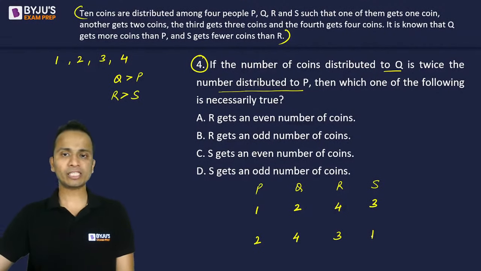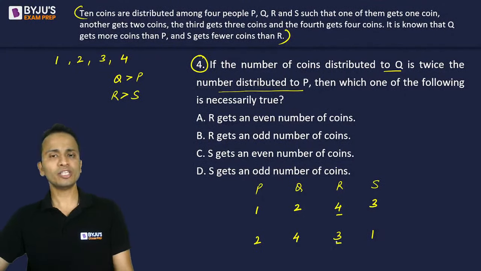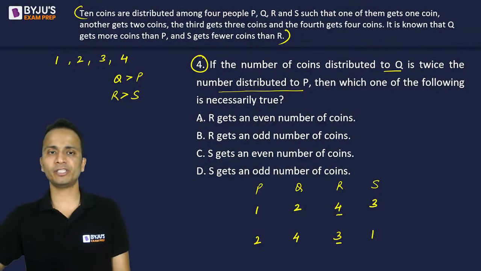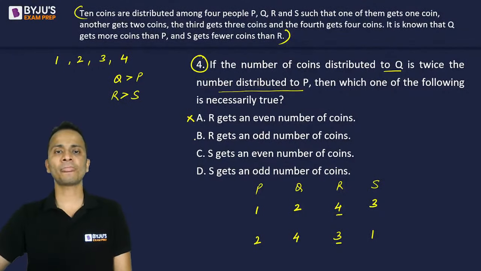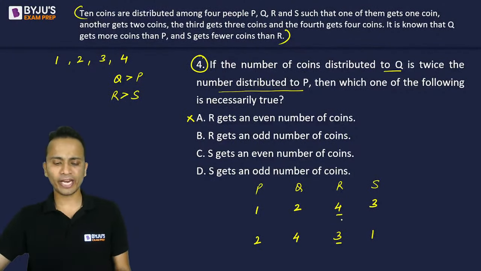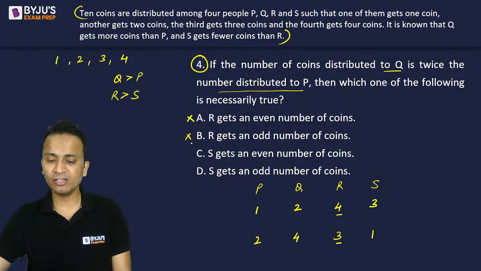Okay. Now let's check which one of the following statements is necessarily true. Statement A, R gets an even number of coins. R may get 4, R may get 3. So it is not necessarily true that R will always get an even number of coins. Okay, I'll remove this. Second option, R gets an odd number of coins. No, R may also get 4 coins. So again, this is not necessarily true.